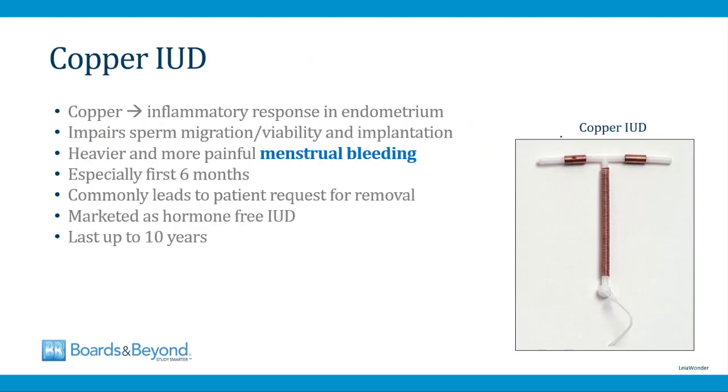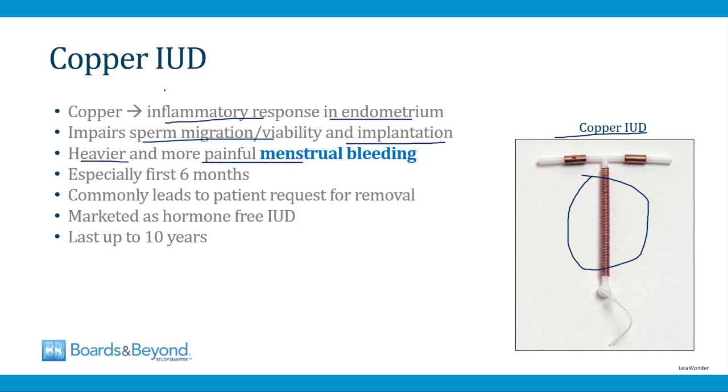The copper IUD looks like this picture on the screen here. It contains copper, and the idea is that the copper induces an inflammatory response in the endometrium, and this impairs sperm migration and viability. It also impairs the implantation, and that's why it works as a form of contraception. A major downside of this form of intrauterine device is that when it's implanted, it leads to heavier and more painful menstrual bleeding, and that's because of this inflammatory response.